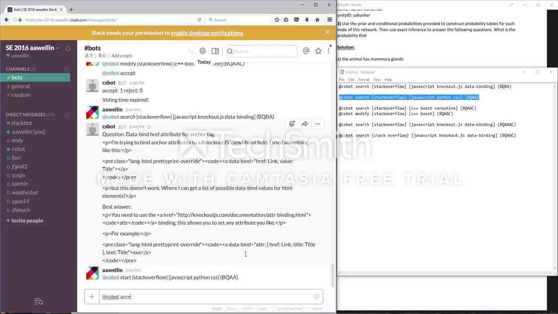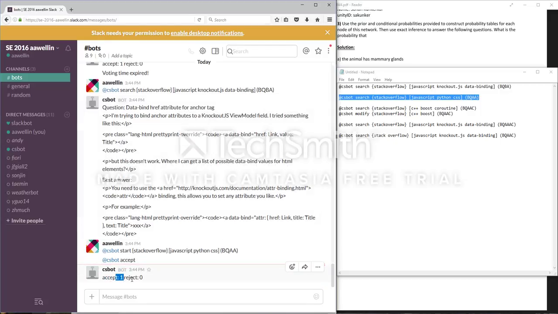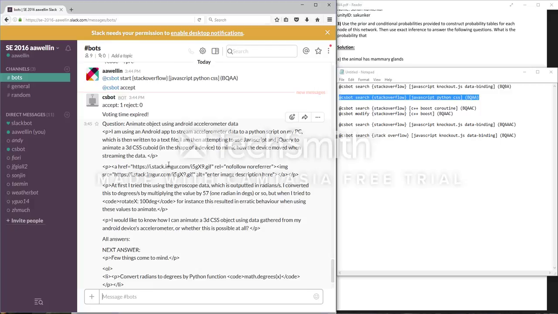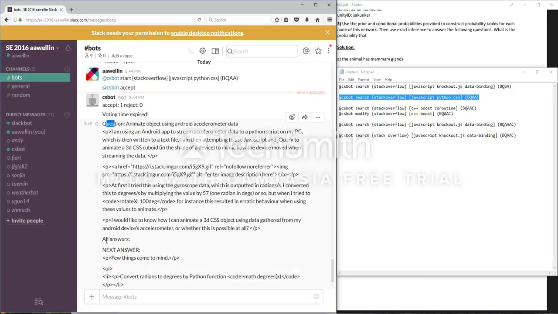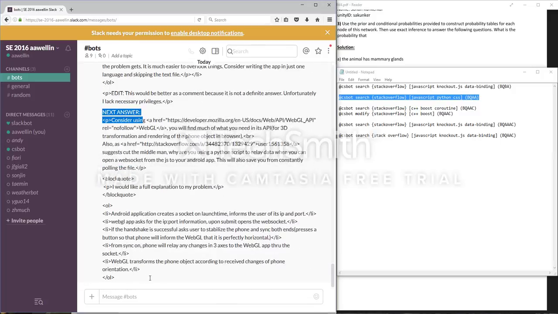So let's say that we accept this. The bot then tells us how many people have accepted and how many have rejected to help us decide if it really is a good query. And let's say nobody else wants to vote. Just in case that is the case, the bot does have a timer. It will time out and then send the query automatically if nobody has rejected or modified, which we will talk about in a second. So here we can see again the question, and now that we've asked for all answers, here's one answer, and then we get another answer, and that seems to be all the answers that this question had.